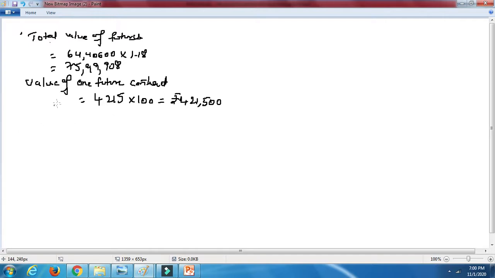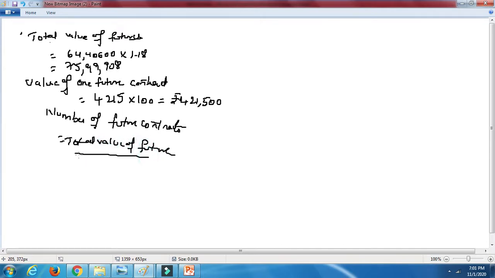So now the next step will be to calculate the number of future contracts. So how much will it be? The total value of futures divided by the value of one future contract.